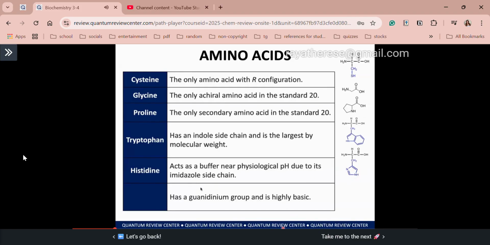Alright, so last one, it has a guanidinium group and it's highly basic. Oh, class, mamili na lang kayo dun sa 3 basic amino acids, which is which, diba? Alin ang may guanidinium group? That's your arginine. O sir, alin din yung guanidinium group? So that's the structure at the end. Those that contain a nitrogen atom and a carbon atom doubly bonded to an amino group. Alright, so I hope that's clear.